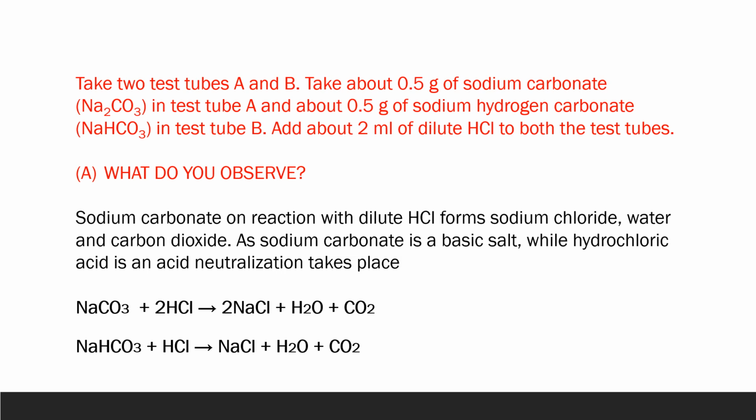So for this we will take two test tubes A and B. Take 0.5 gram of sodium carbonate in one test tube and 0.5 gram of sodium hydrogen carbonate, also known as sodium bicarbonate, in test tube B. Now let's add 2 ml of dilute HCl to both the test tubes. What do you observe? You will observe that sodium carbonate on reaction with dilute HCl forms sodium chloride, water and carbon dioxide.